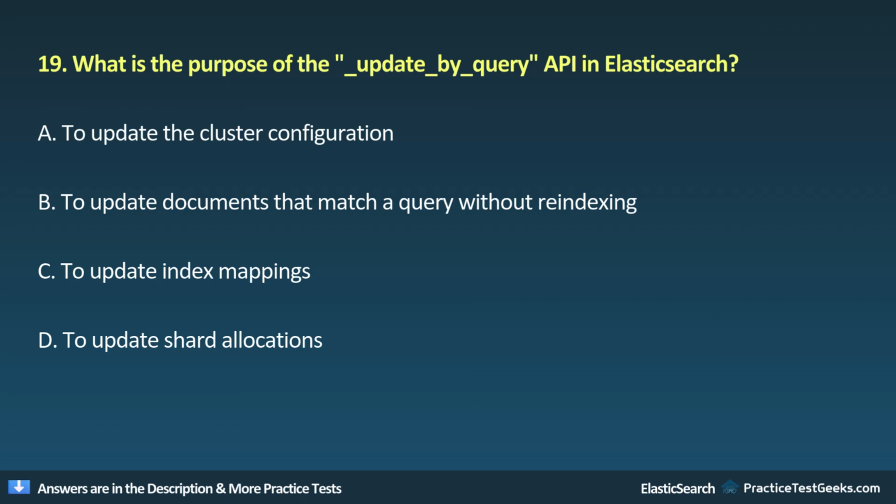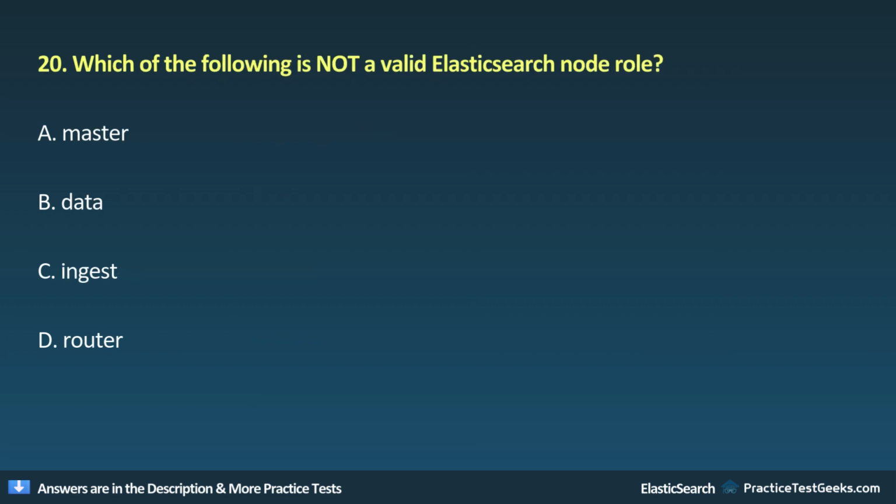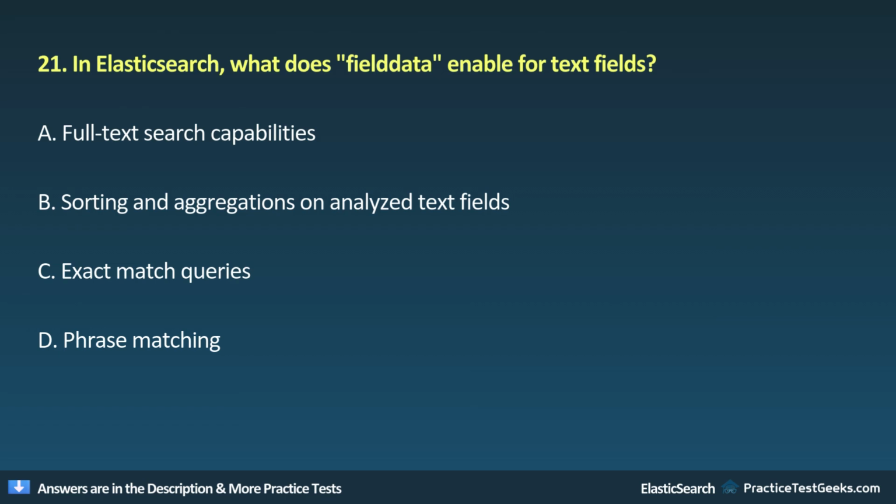A. To update the cluster configuration. B. To update documents that match a query without reindexing. C. To update index mappings. D. To update shard allocations. 20. Which of the following is not a valid Elasticsearch node role? A. Master. B. Data. C. Ingest. D. Router.